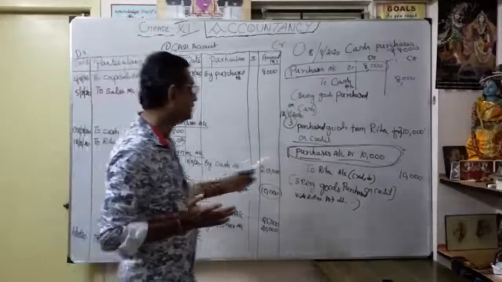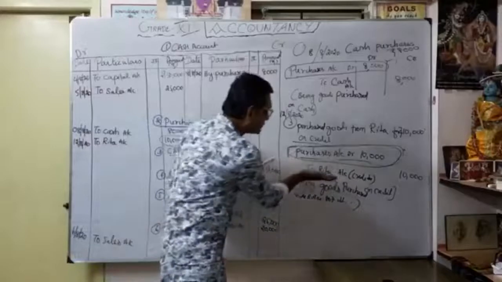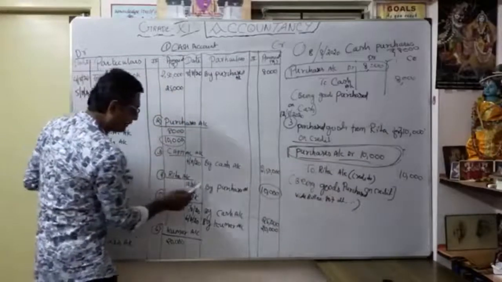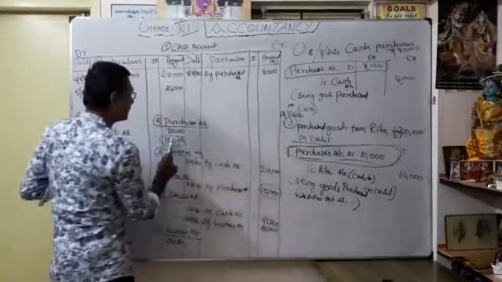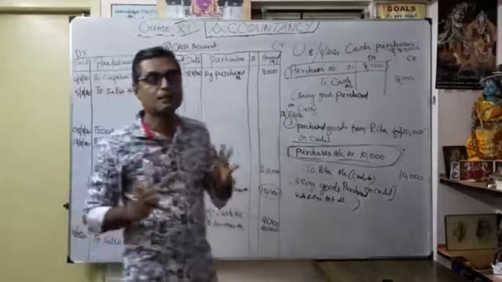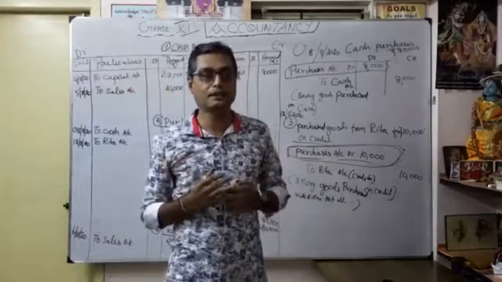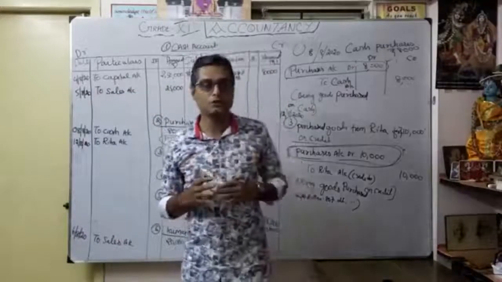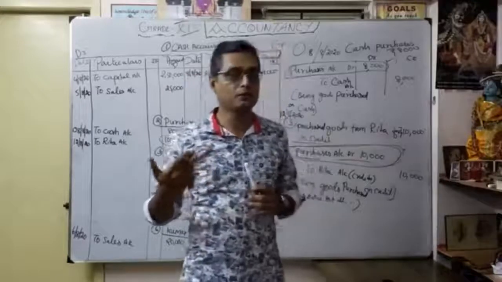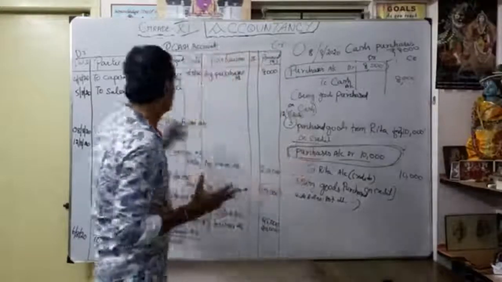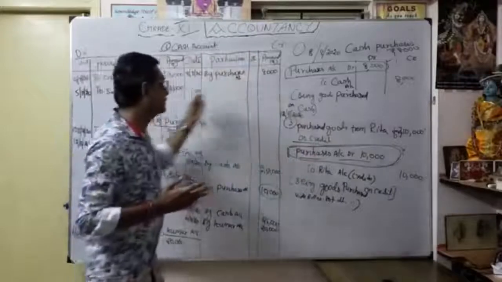You understood here, as a purchase account, you have to write first to Rita account. Then as a Rita account, I write by purchase account 10,000. By debit and credit. Under our double entry system, for every corresponding debit, there is a corresponding credit. So I hope that you understood now the preparation of the ledger posting. By practice we can learn. The only thing is how to prepare the ledger: make it two parts, debit and credit.